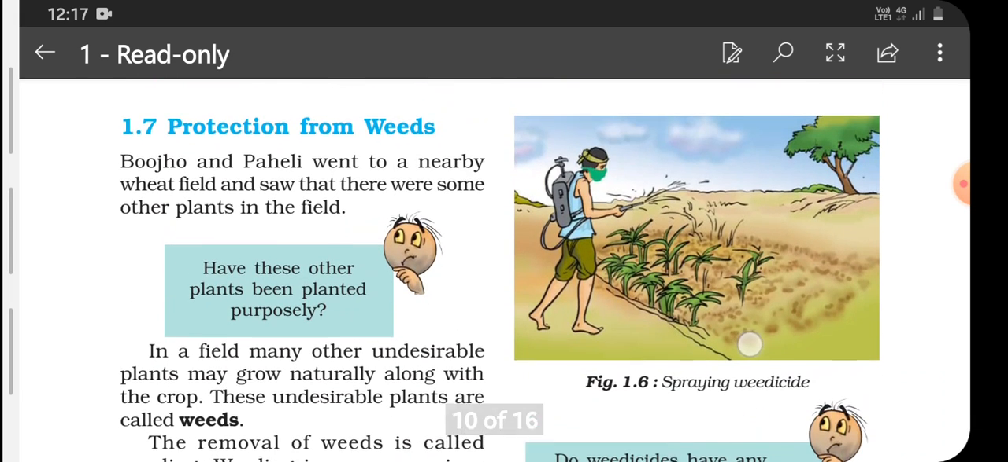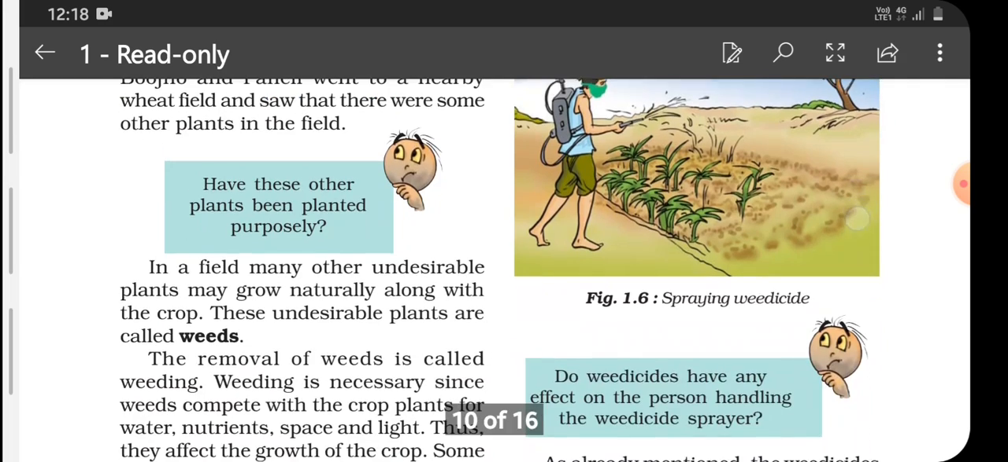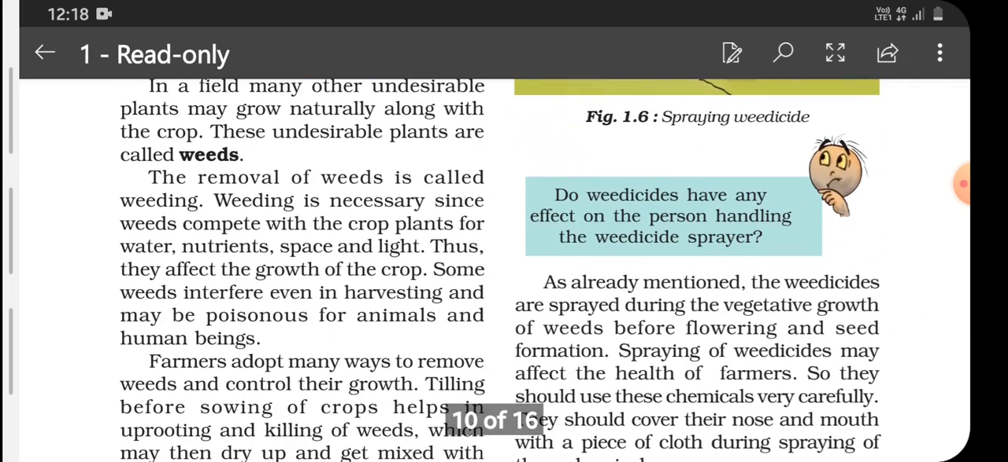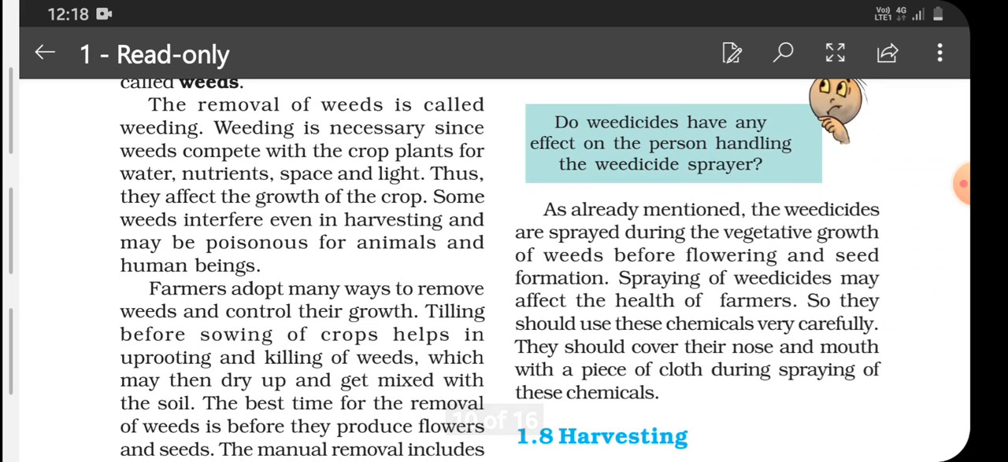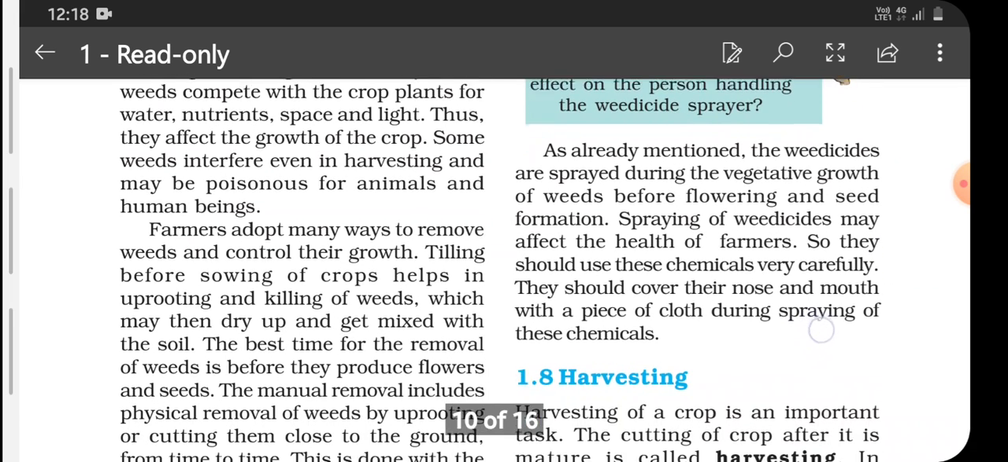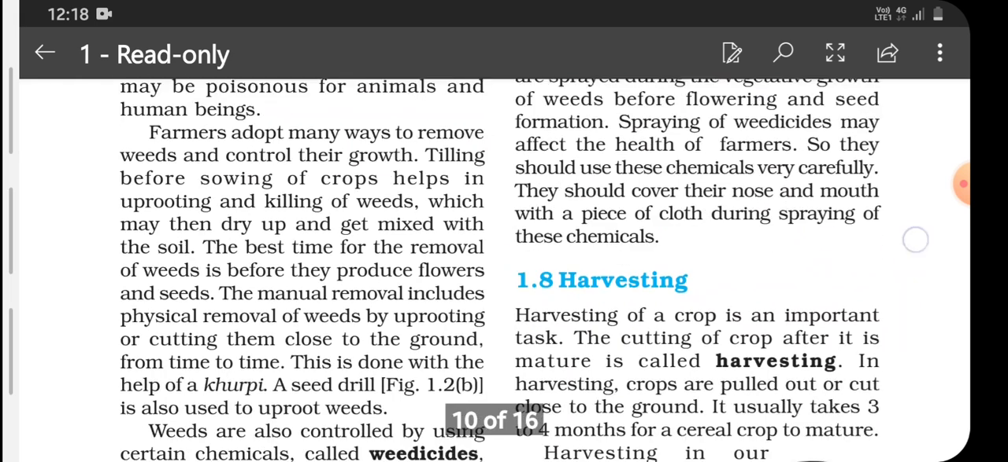So look at this person who is spraying weedicide using a sprayer. These weedicides have harmful effect on the person handling it or spraying it. So a person who is spraying this weedicide in the field, he or she should cover their nose and mouth with a piece of cloth during spraying of these chemicals, as these chemicals are harmful.